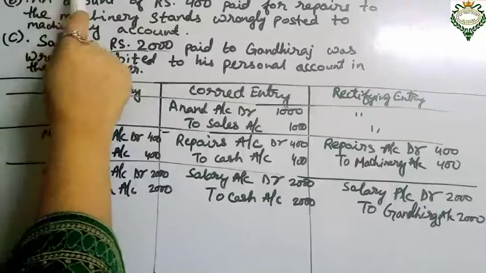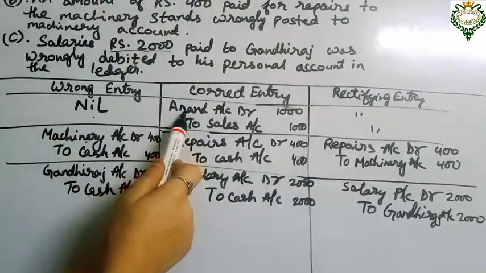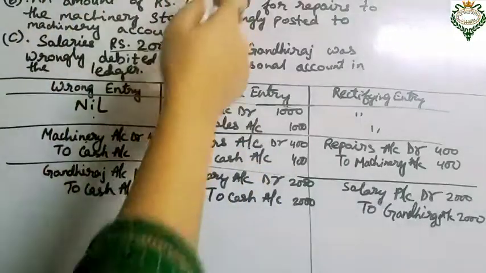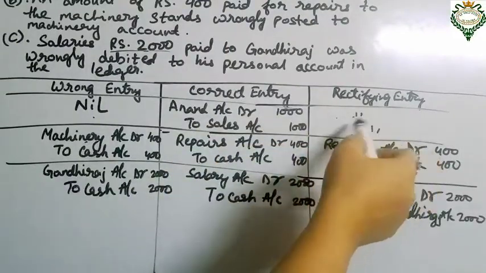First one was not recorded, that has been omitted. So wrong entry was nil, and the correct entry should be Anand account debit to sales account because goods sold to Anand. Okay. So the rectifying entry will be the same, that is Anand account debit to sales account.